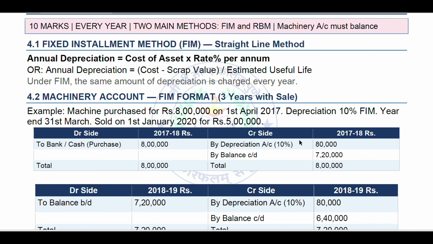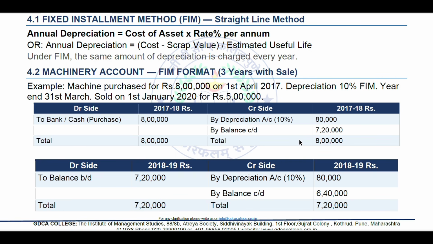Then the question for depreciation, machinery account. We have to calculate for 3 years, and every year it has been asked. They might ask you till 2025, like 2023-24, 24-25 likewise. What can be the question accordingly?